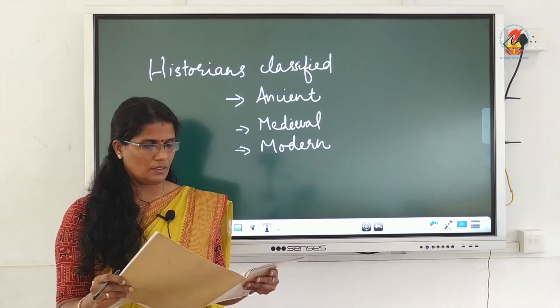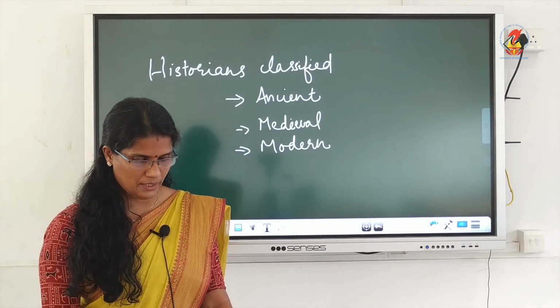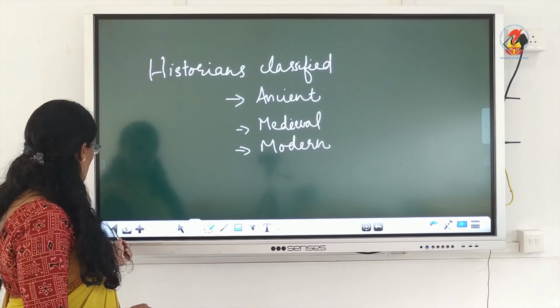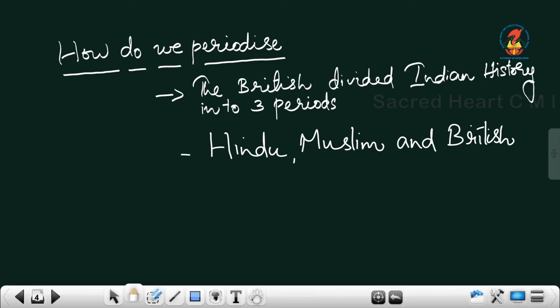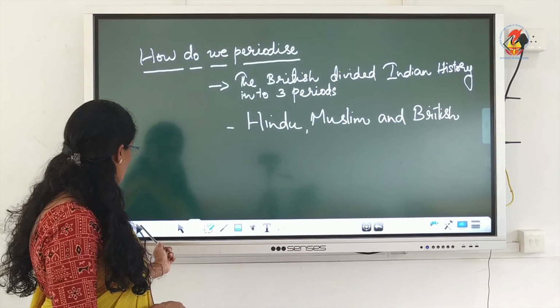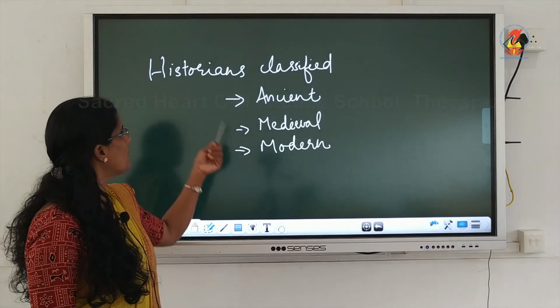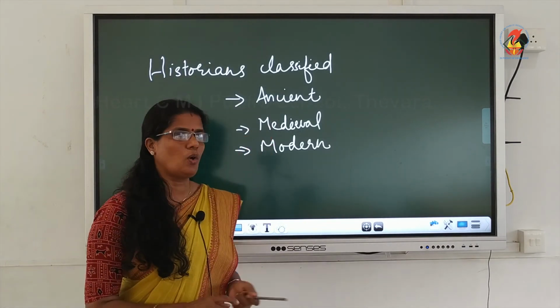This is about the classification of historians. Earlier, during British time, British historians classified Indian history into 3 periods: Hindu, Muslim and British. This was done by James Mill. Otherwise, historians have classified it as ancient, medieval and modern.